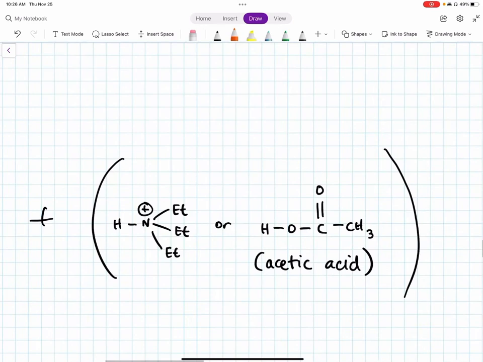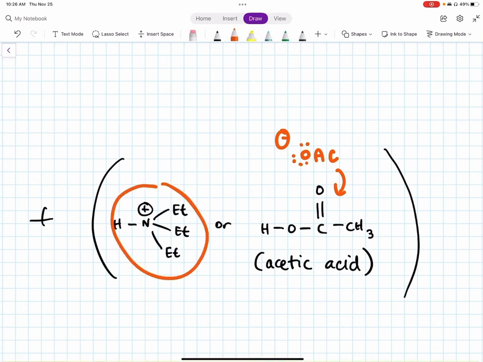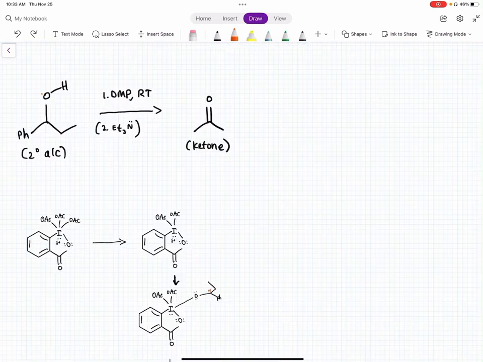And then again, we also have byproducts. In this case, since we used OAc negative as our base and did not add triethylamine, we end up with acetic acid as our byproduct. We could have produced this product over here, but I didn't add triethylamine this time. But you could use that instead. I'll do one more example.